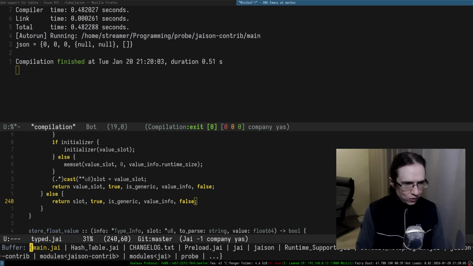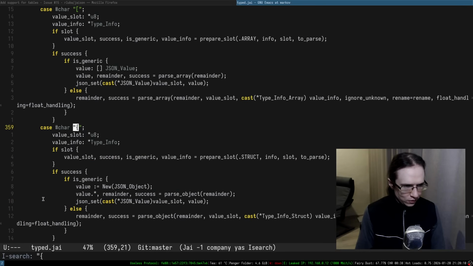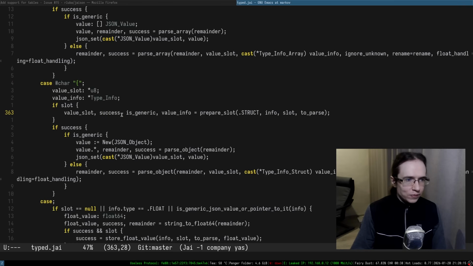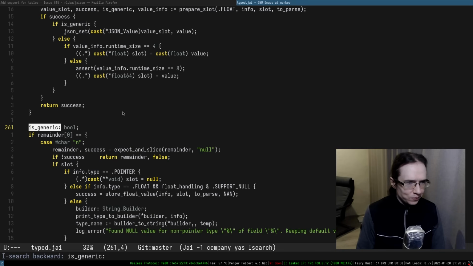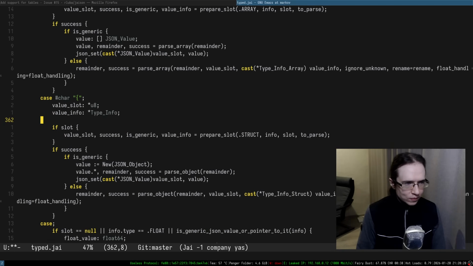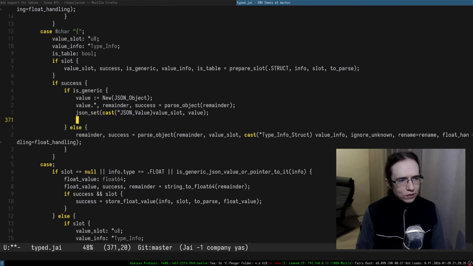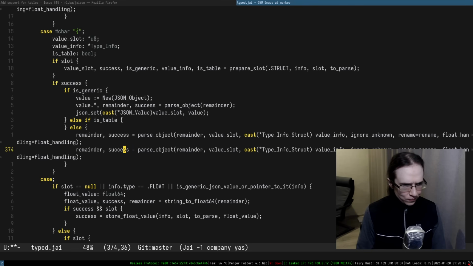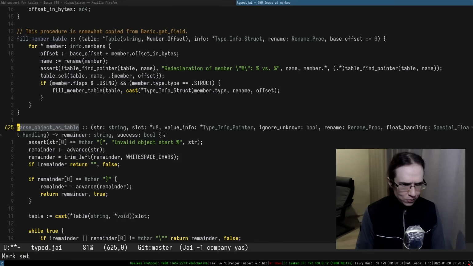Okay. So now we have to go to the places where we are looking for the stuff. Okay. So is generic, where is this function defined even? Okay. Is table. Is table, otherwise if is table, parse object as table.